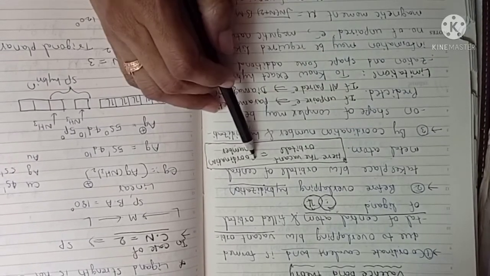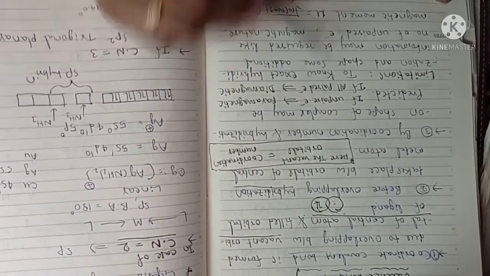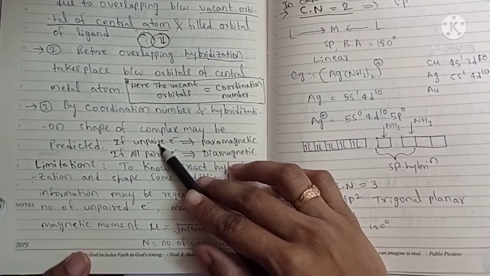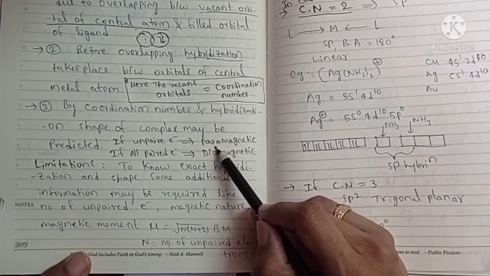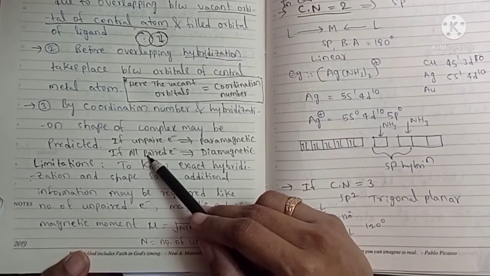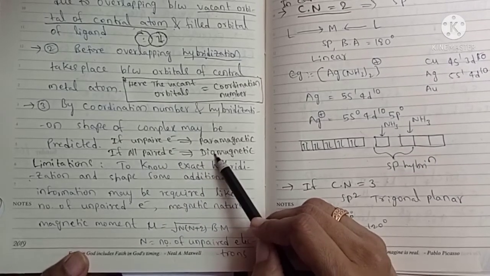After forming the complex, if the complex contains unpaired electrons, that complex is paramagnetic in nature. If the complex contains all paired electrons, meaning no unpaired electron, that is diamagnetic in nature.